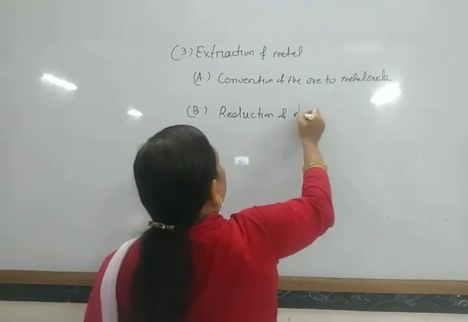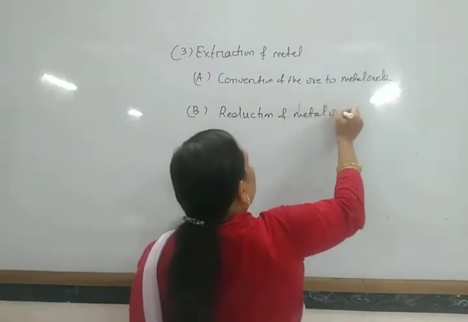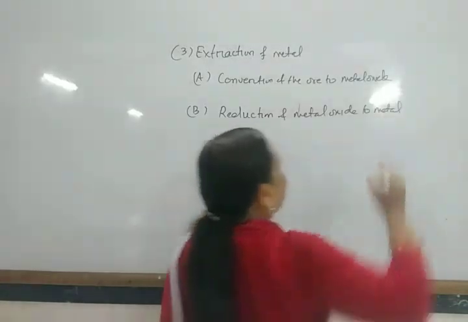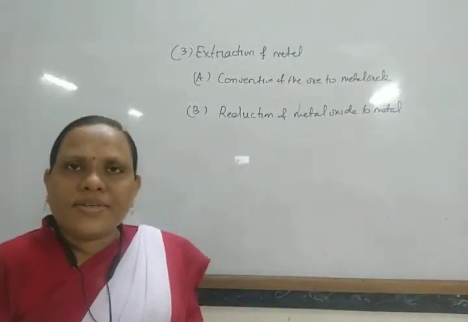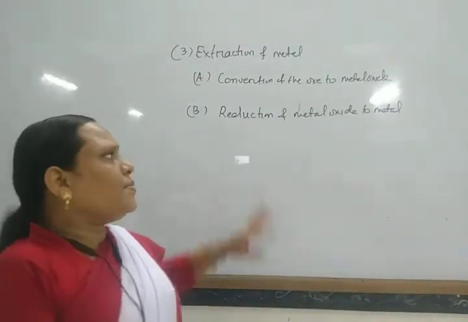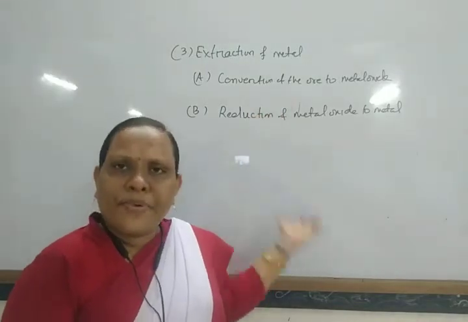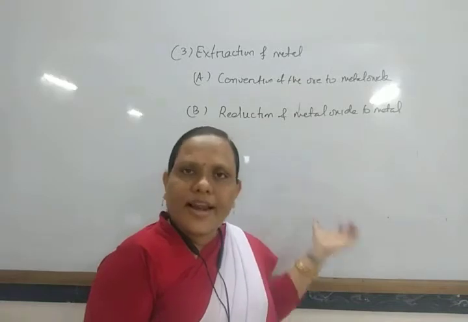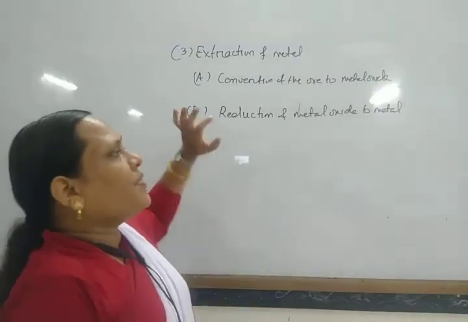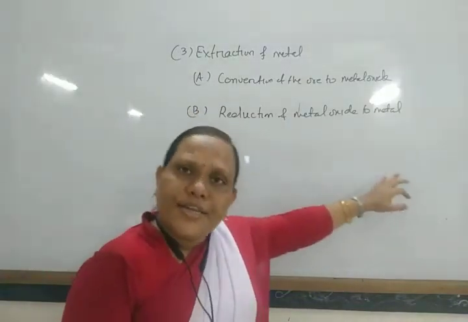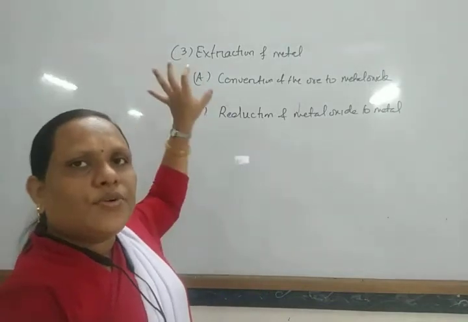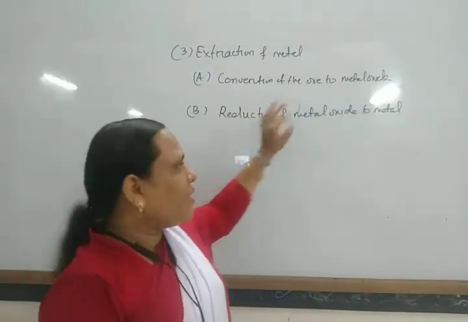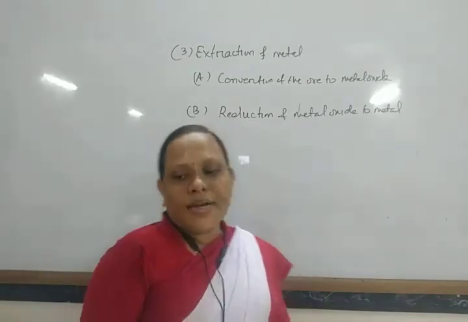Reduction of metal oxide to metal. Among all forms, the carbonate, hydroxide, sulfide or halide form, the oxides are easily reduced. In this way, the ore is generally converted to its oxide form. Then comes the reduction of metal oxide to metal.